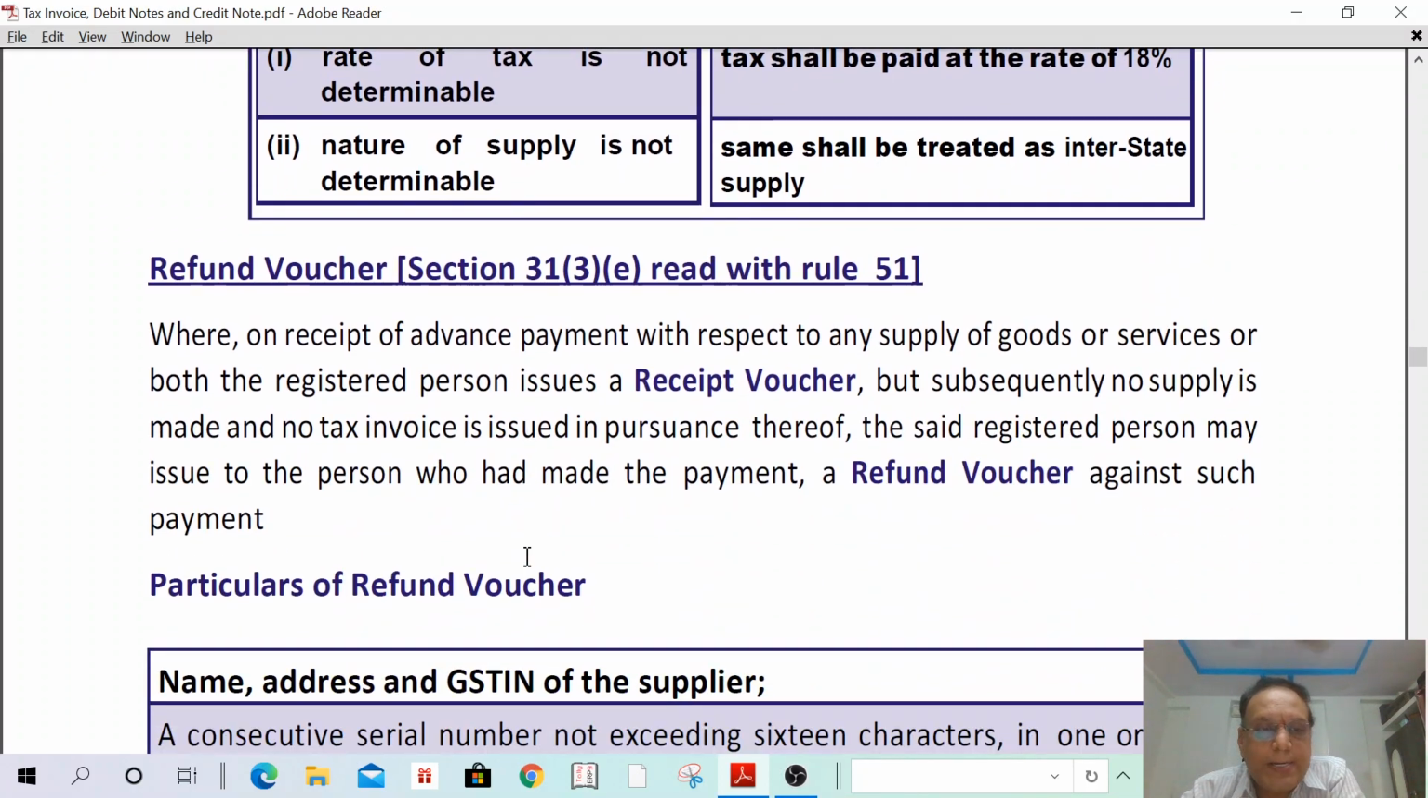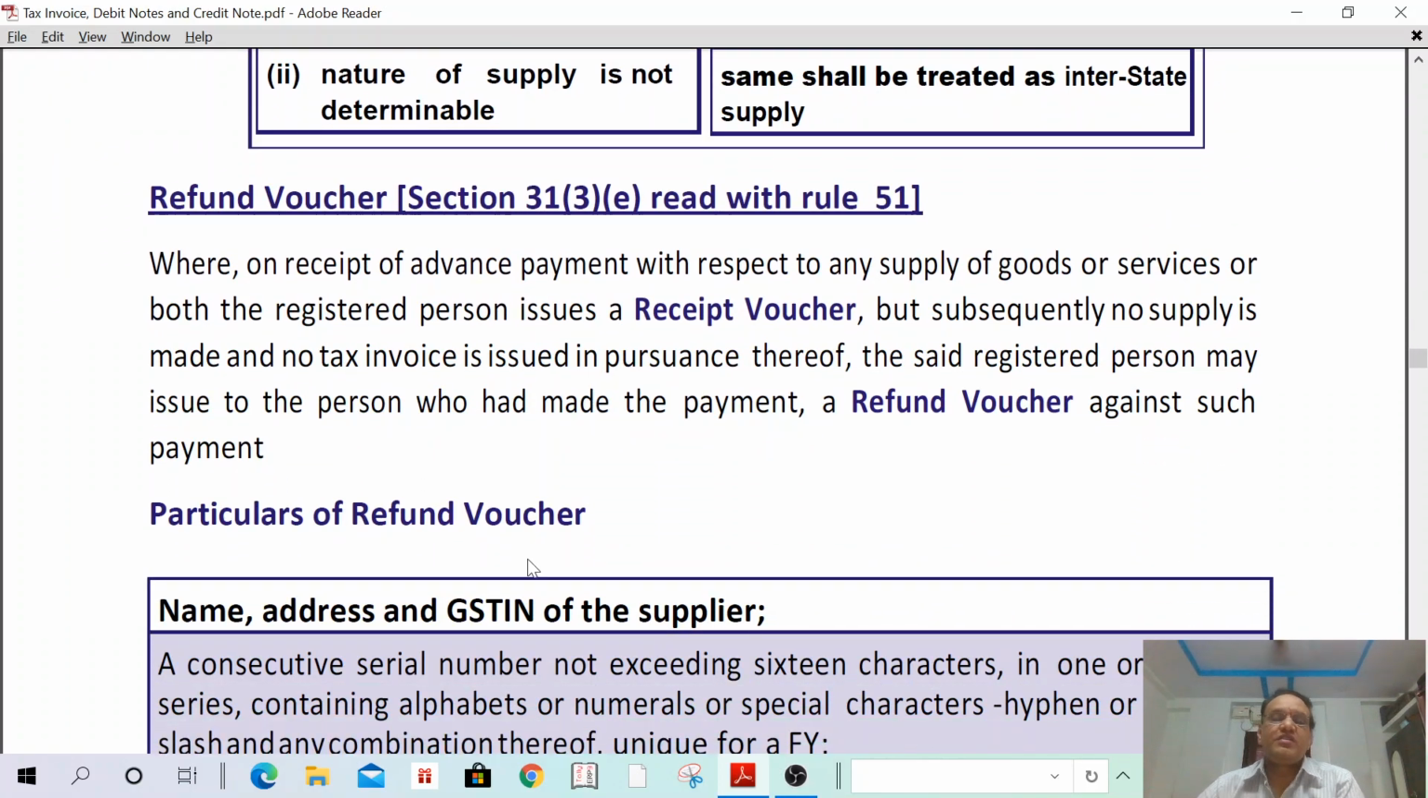Then refund voucher. What is a refund voucher? Previously, I have taken an advance for supply of goods and services, and subsequently I am not supplying any goods or services, and I am not issuing the tax invoice. In such a case, I have to refund such amount. At that time, I have to issue a refund voucher. Understand? First, I received the advance for supply of goods and services, and subsequently I have not supplied the goods or services and have not issued the tax invoice. In such a case, I have to refund the amount, and I have to issue the refund voucher.